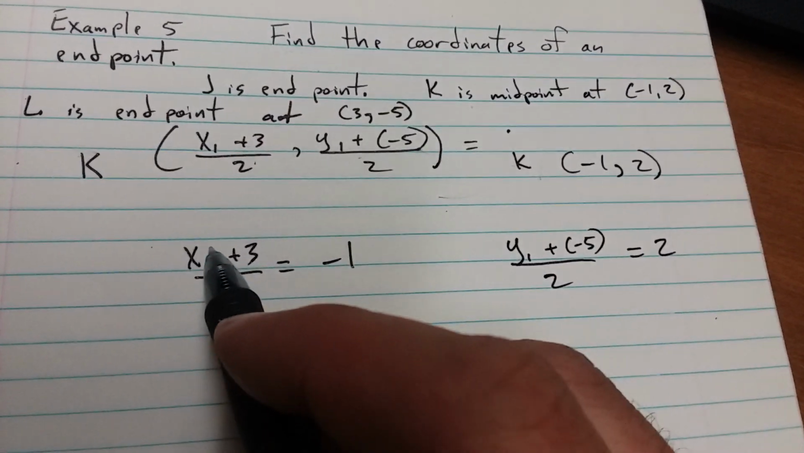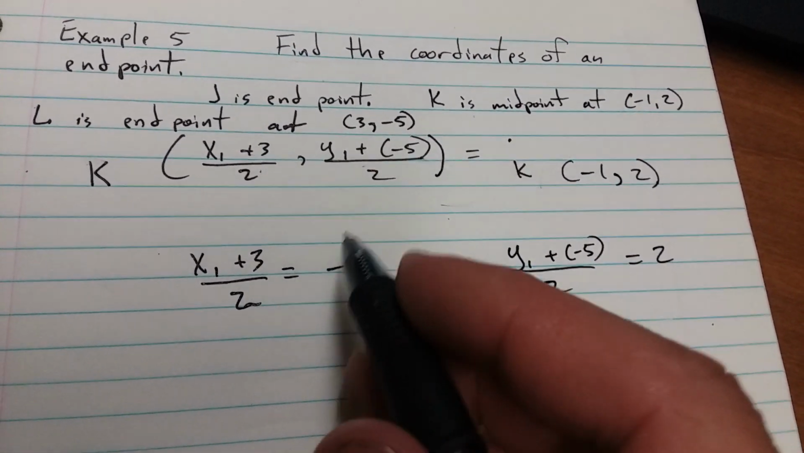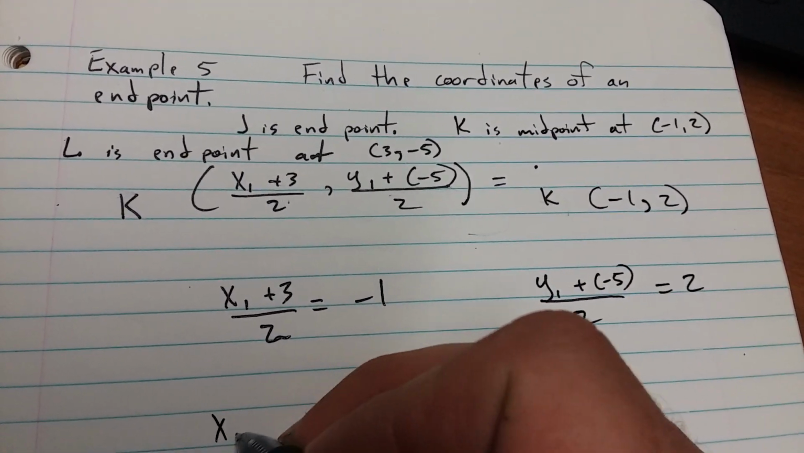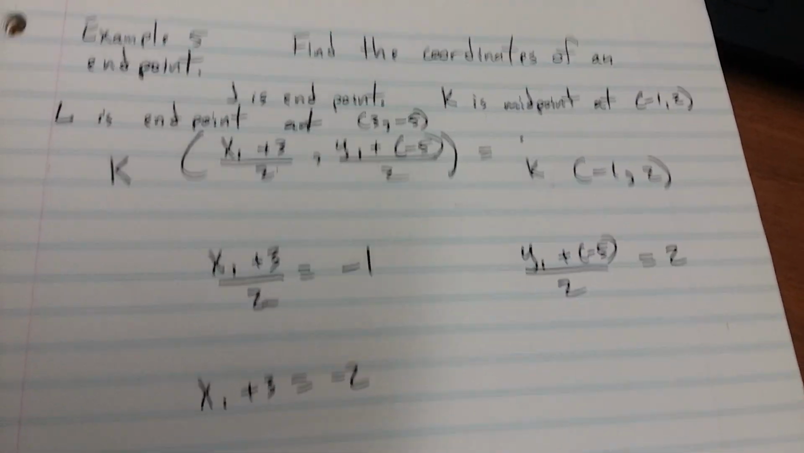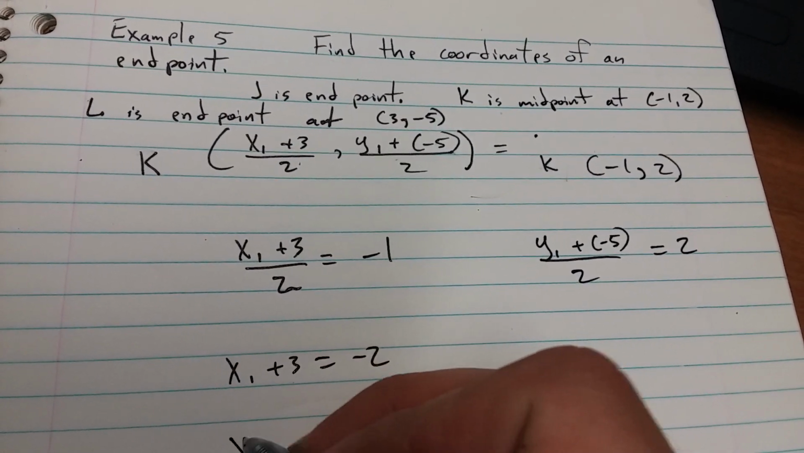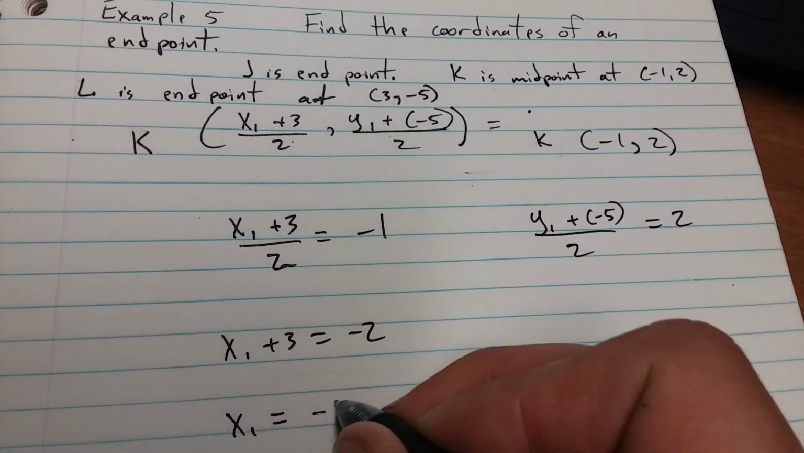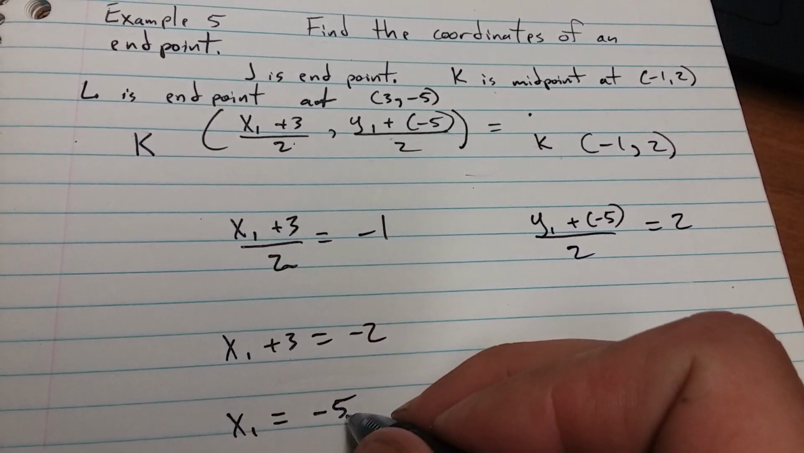So to solve for x sub 1, I'm going to multiply both sides by 2. x sub 1 plus 3 equals -2. Then I'm going to subtract 3 from both sides to get x sub 1 alone. x sub 1 equals -5. -2 minus 3 is -5.